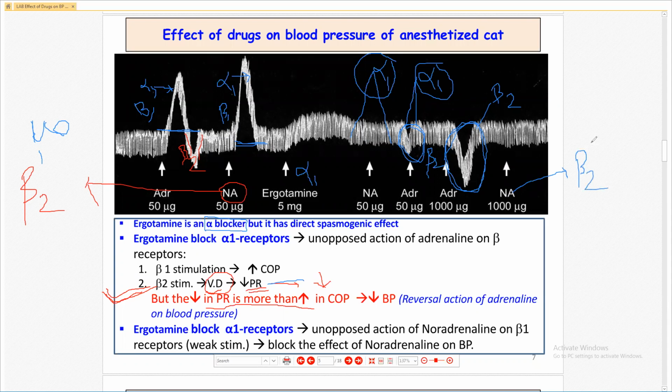So there is no decrease in the blood pressure, and the noradrenaline effect on alpha 1 is blocked by the ergotamine, so there is no increase in the blood pressure. So this is the experiment of adrenaline, noradrenaline, and ergotamine.